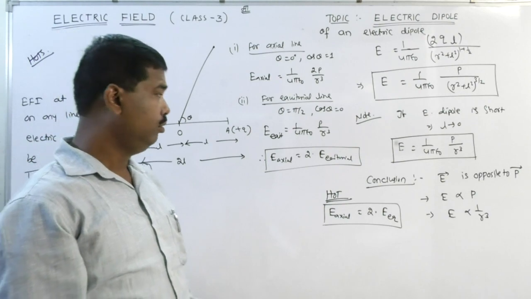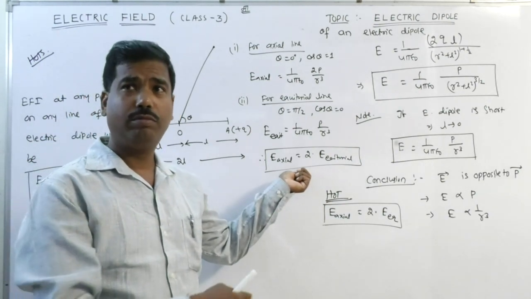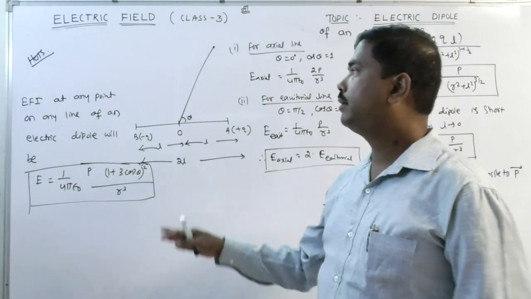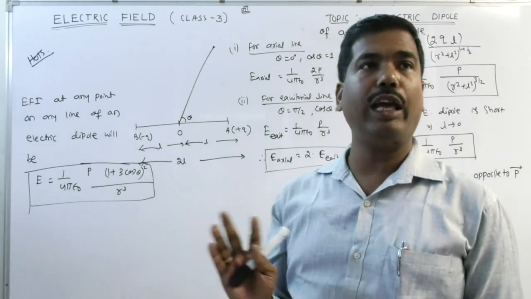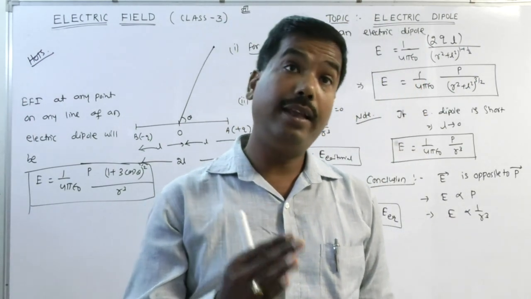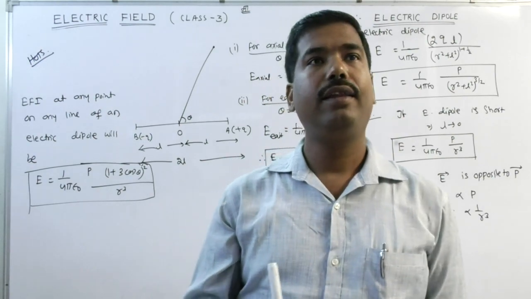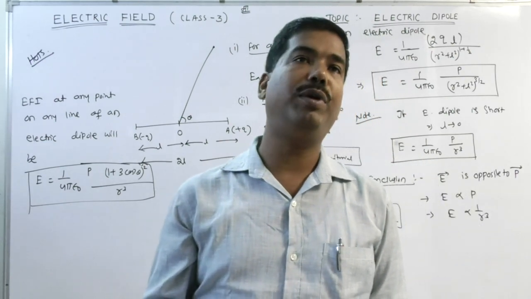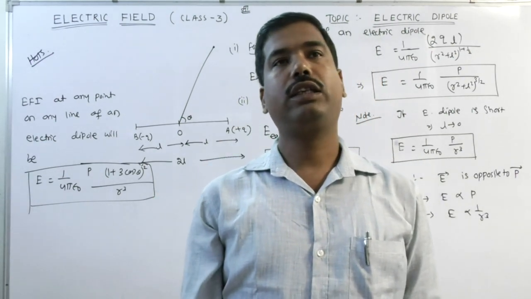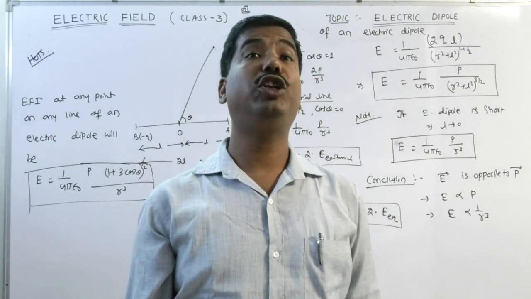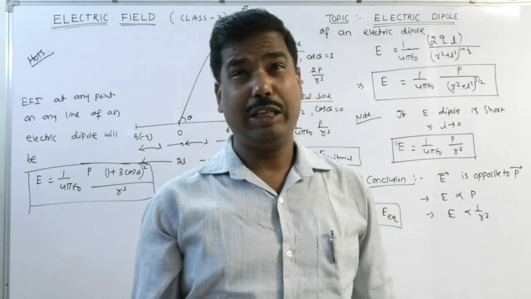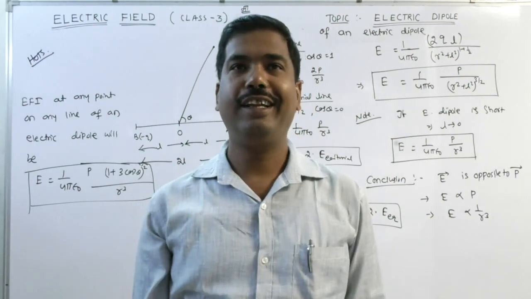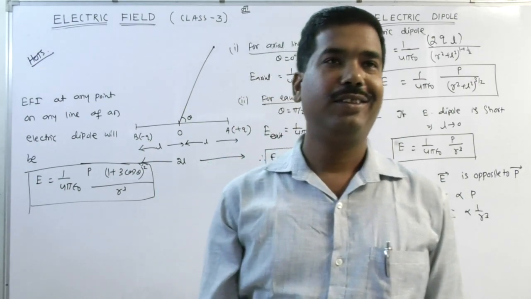Okay? I think these questions are raised every year. Okay? So in this class we have discussed everything about the electric dipole length, ideal electric dipole moment, then electric field intensity at any position, that is, either axial line or equatorial line. Okay, in the next class we will discuss what happens if an electric dipole is placed in an electric field. We will discuss in detail in the next class. Till then, bye, good day, watch again, thank you.